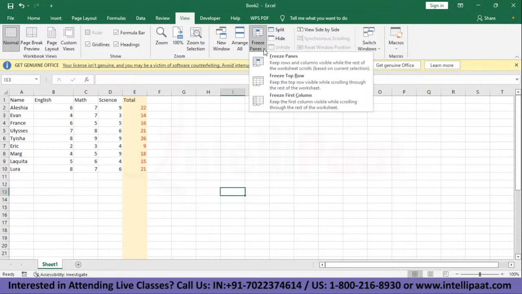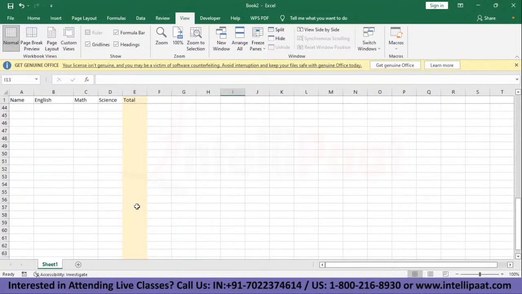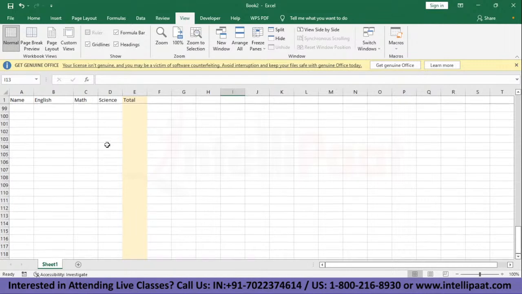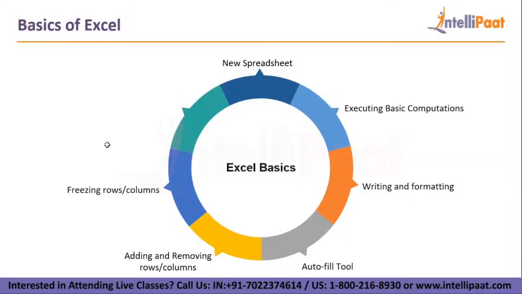What we need is that no matter where we are in the spreadsheet, the name, the subjects and the total should be visible to us, so that when we are inputting any information in, say, the 200th row, we know what column we are putting the information in. So let's say we'll freeze the top row. Now the top row is frozen. Wherever I go, I'll see what column I am inputting the information in. So that's it for freezing panes. Let's see what we have next.